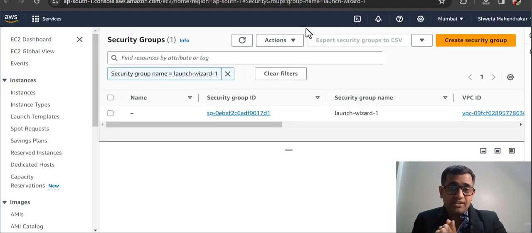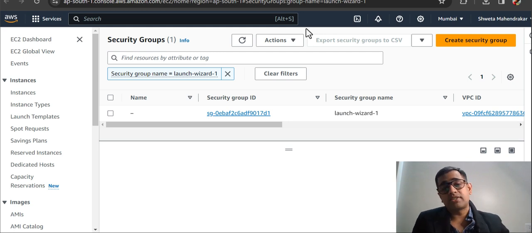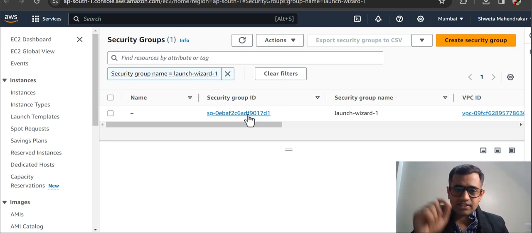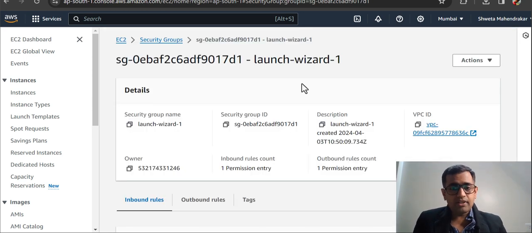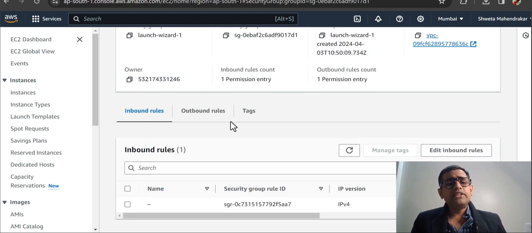That's the reason why there is a bit of difference. You need to understand the difference between NACL, which is on the subnet level, and security groups, which are on the instance level. Alright, let's first focus on the security group itself. And if you see, there are a few inbound rules here.